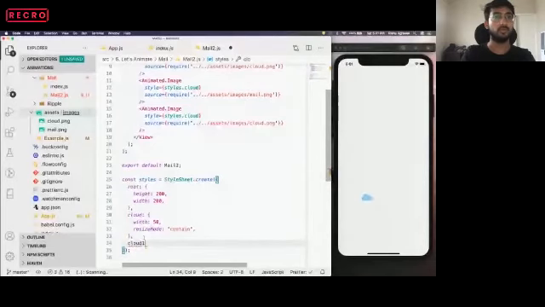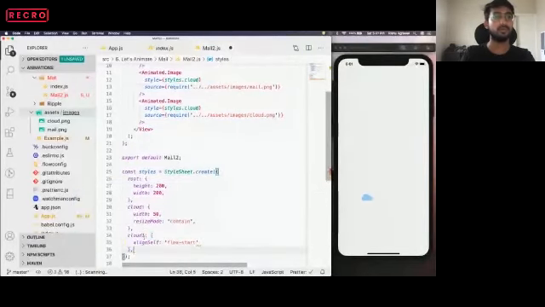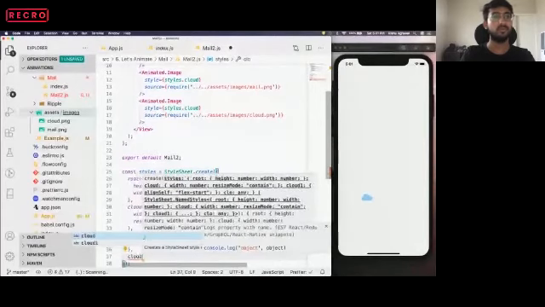We want to put cloud one at the beginning, so this will be alignSelf with the flex-start value. Cloud two will be at the end.